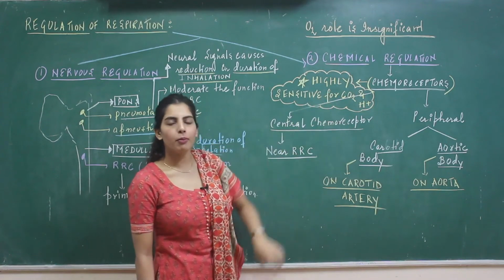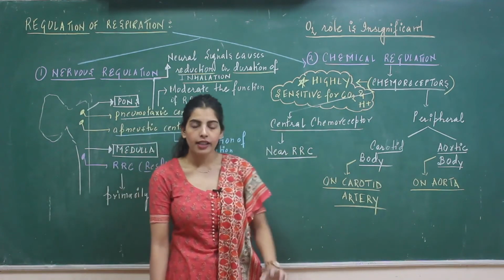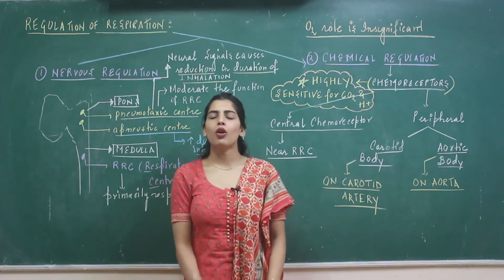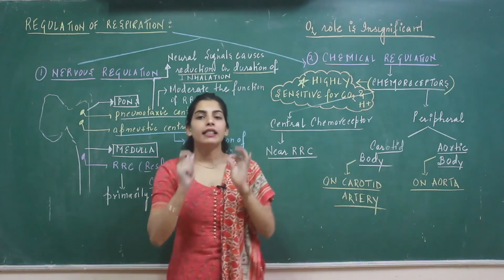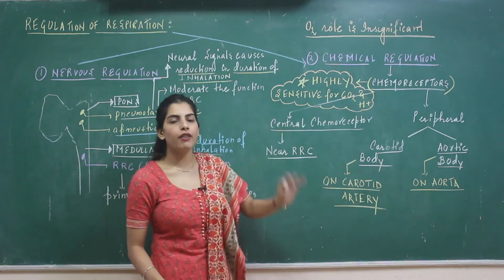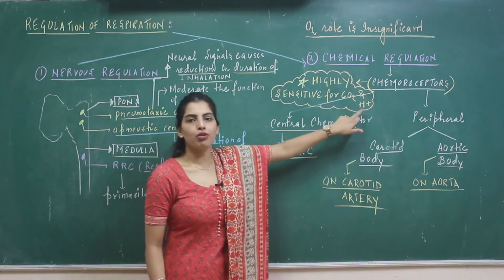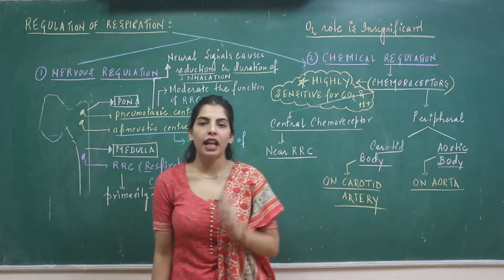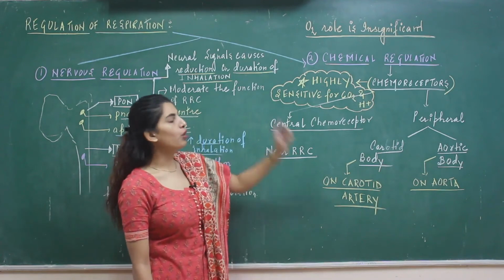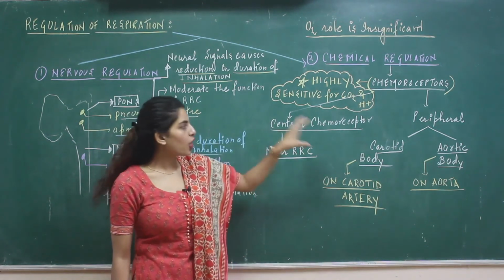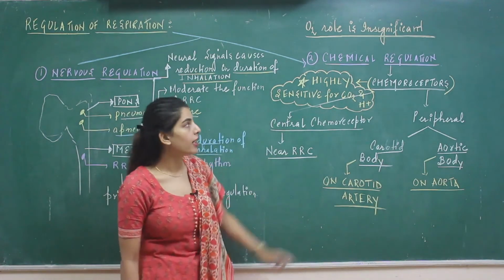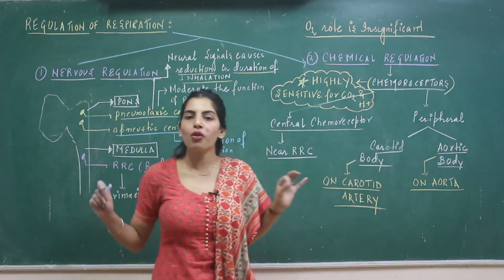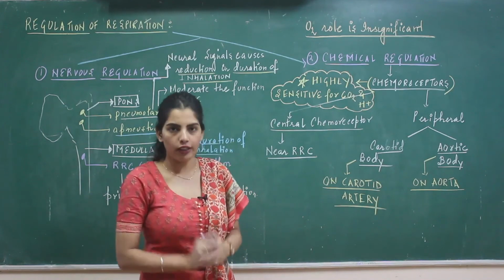Why this is the most important information is because the chemoreceptors or the regulation are only significant or sensitive towards CO2 and H+. Only a change in concentration of CO2 and H+ is going to cause the activation changes in the chemoreceptors. Oxygen's role is insignificant. There is no role of oxygen at all.